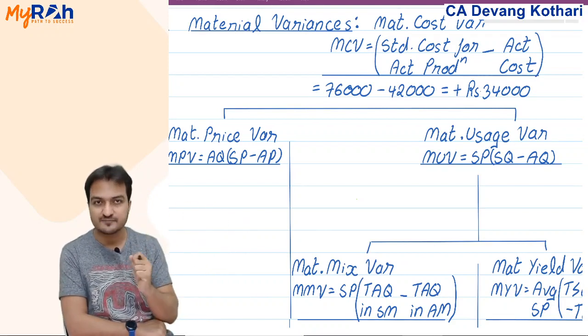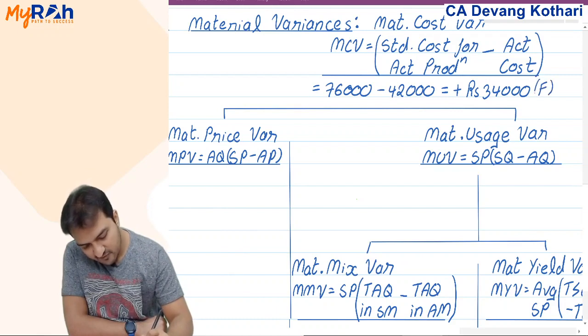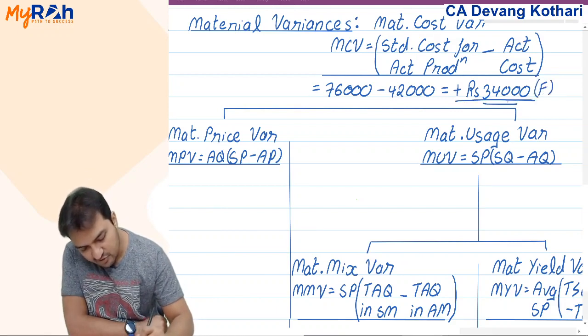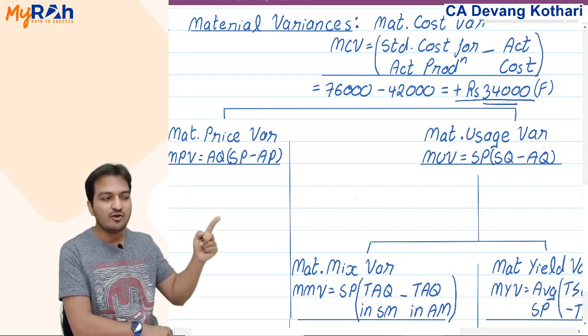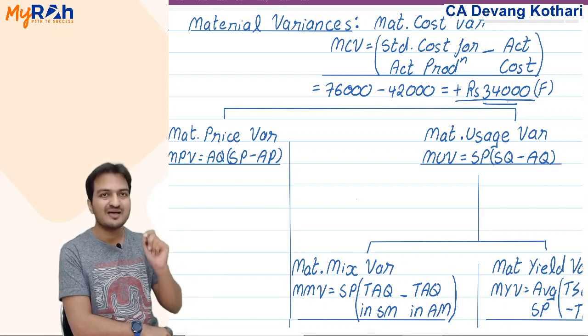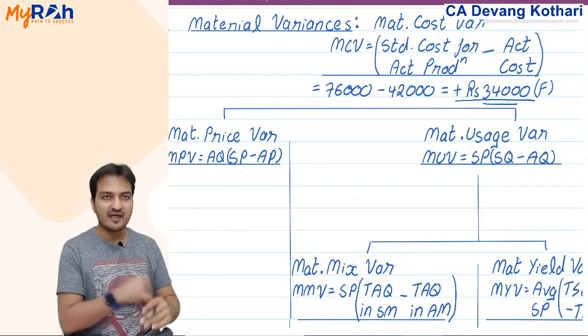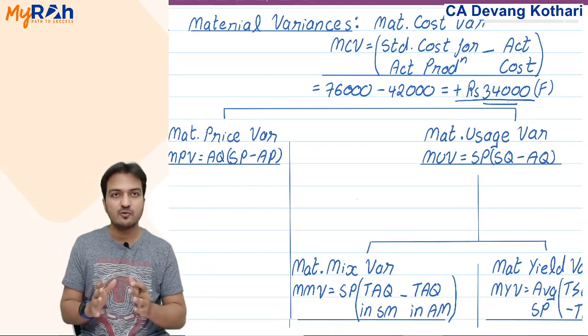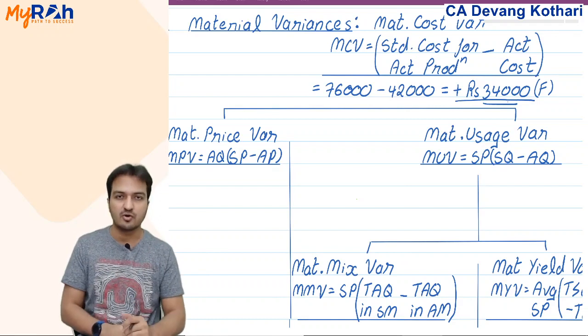It is cost. So rupees 34,000, positive, favorable. Everything you have to show. You have to show the plus sign, the symbol F, and the rupee symbol also. All that should come in your expression of the answer. So this 34,000 indicates that 34,000 rupees you have saved during the year towards the material cost.